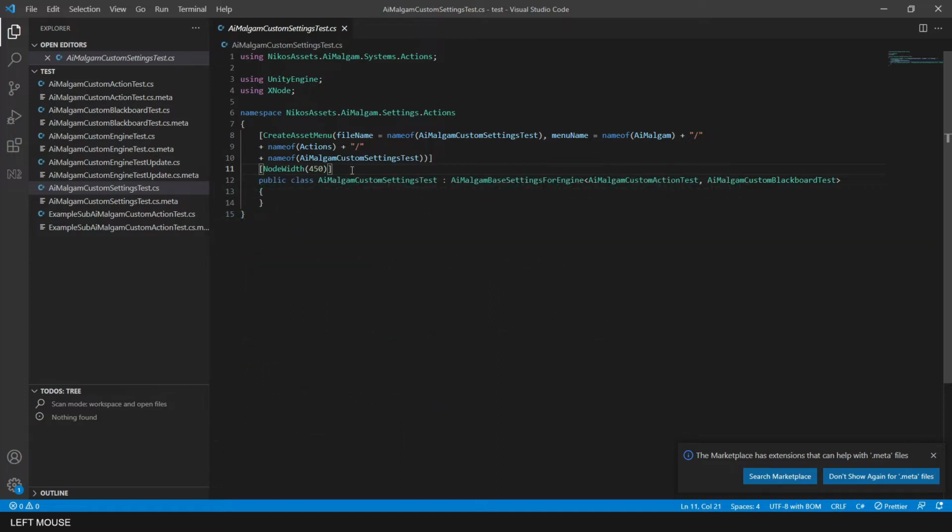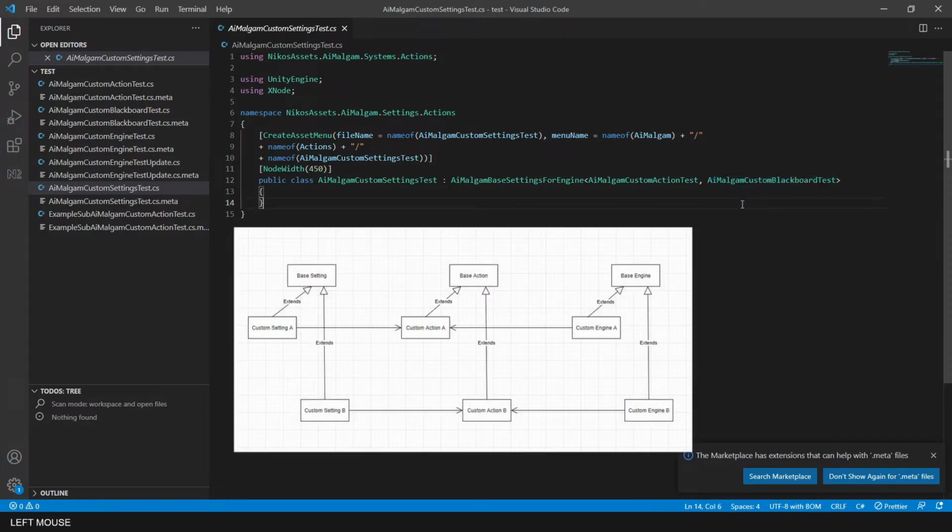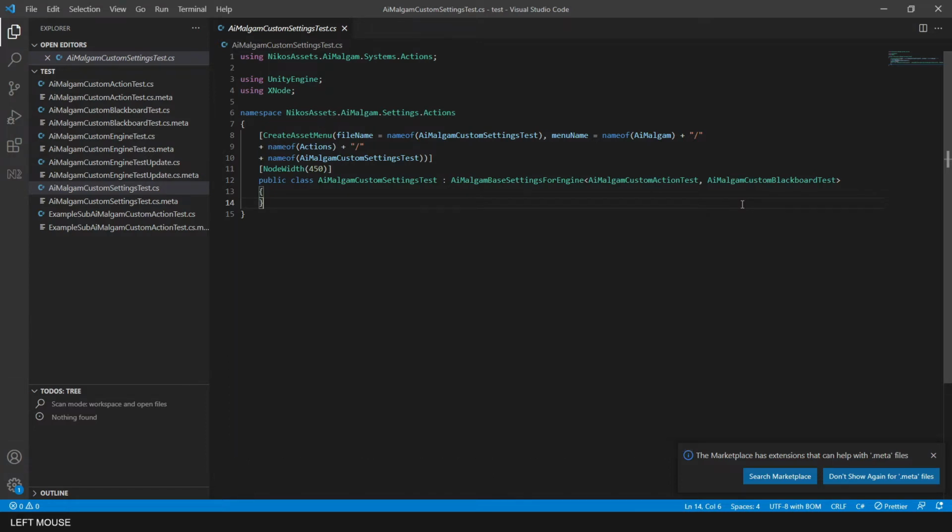The custom action settings inherit from the AiMalgam base settings for engine and also define the same action and blackboard as the generic arguments. This is also needed for mapping the action setting to the engine, which then converts the custom setting to the respective action that is finally run in the engine mono behavior for the AiMalgam entity. Again, no expensive reflection is used for each mapping comparison. That's it for the action behavior pack overview. Make sure to check out the API for more information.